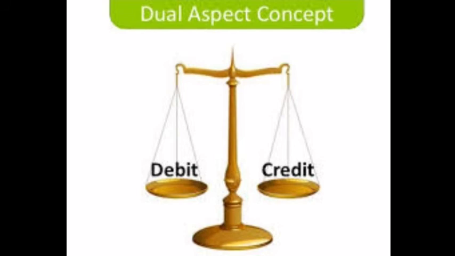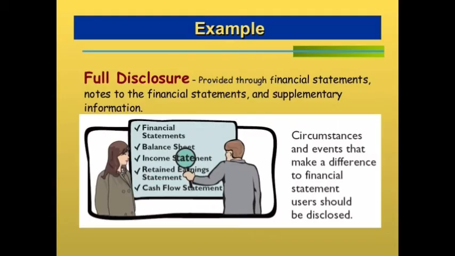An equation of this is capital plus liability is equal to asset. We have to follow this. ठीक है, so under dual aspect we have to think each and every transaction has two effects, one is debit, another one is credit. Next concept is disclosure concept.